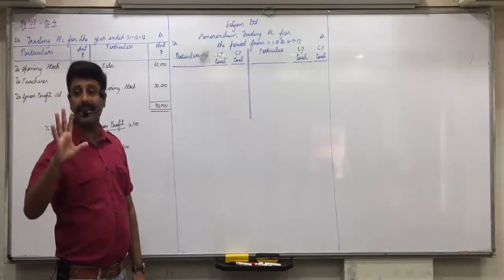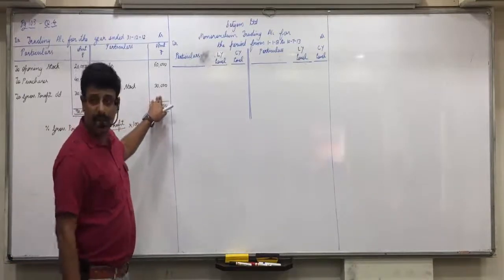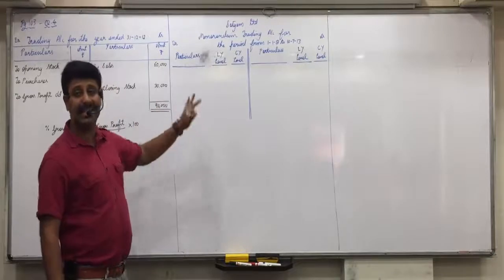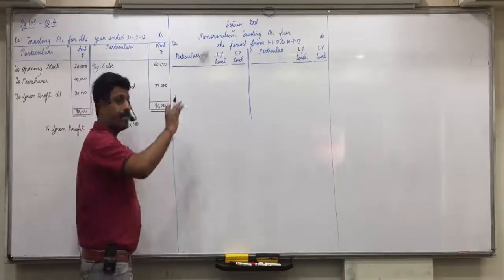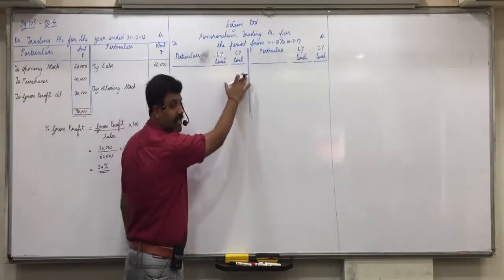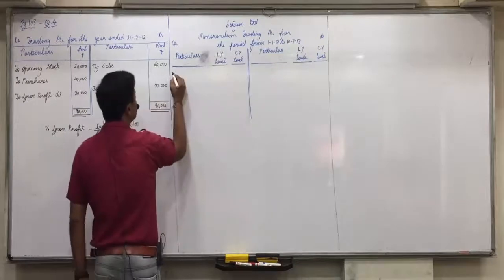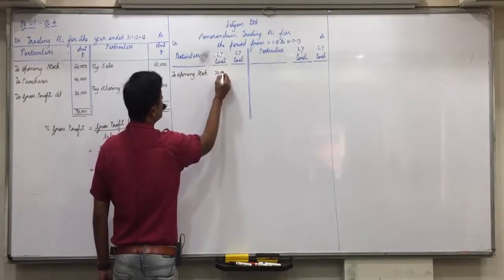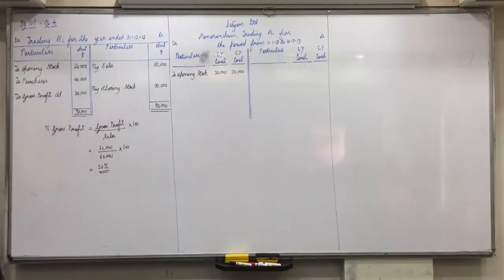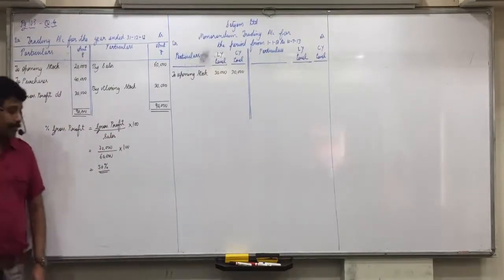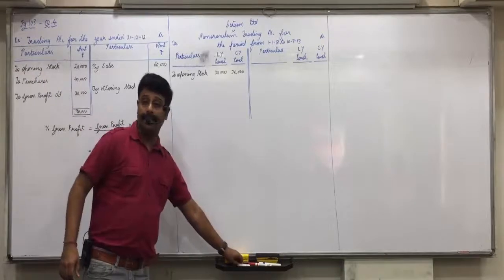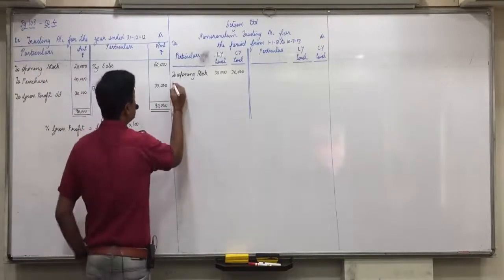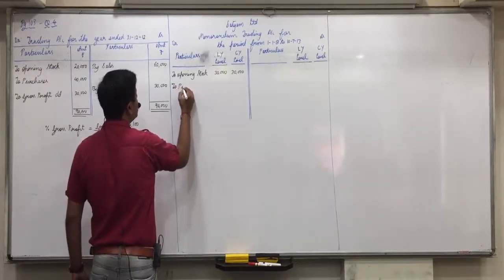Now, this is last year's closing stock itself. So, in both the years' levels, the price remains same. Last year's amount itself is taken as current year. So, write down the opening stock 30,000 in both the columns. Okay, last year level, current year level, both are the same only. Any confusion in this? Now, after opening stock, we record purchases.